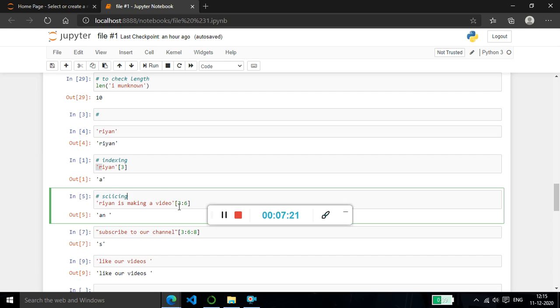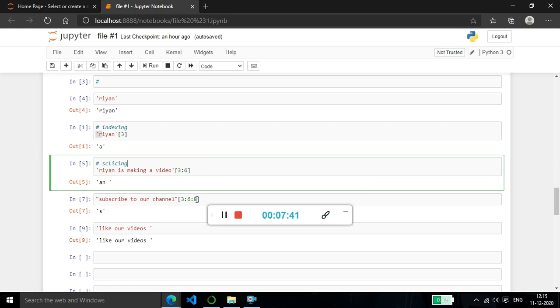That means with 3 colon 6, Python will think: show 3, show 4, and show 5. Don't include 6. Starting from 3, up to 6. So here it is showing A and a space here. No space after, because 6 is excluded. And you can also do 3, 6, 8.